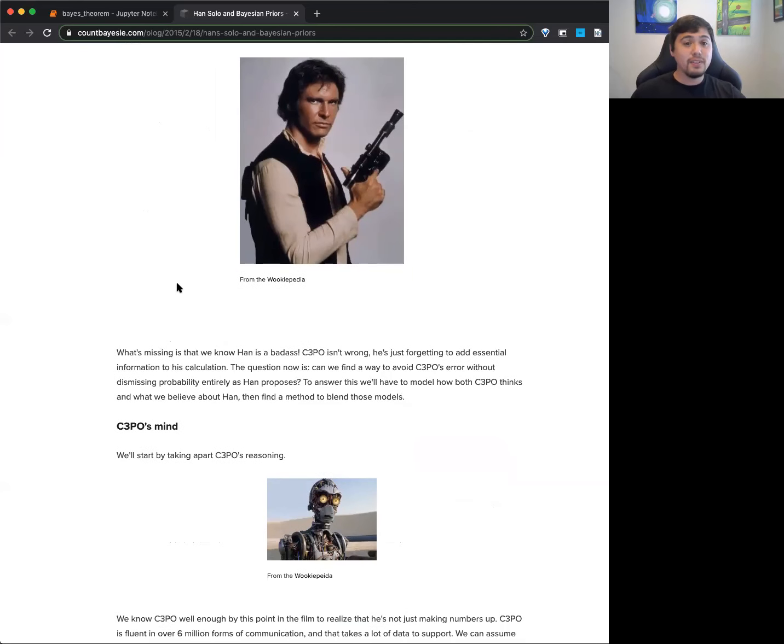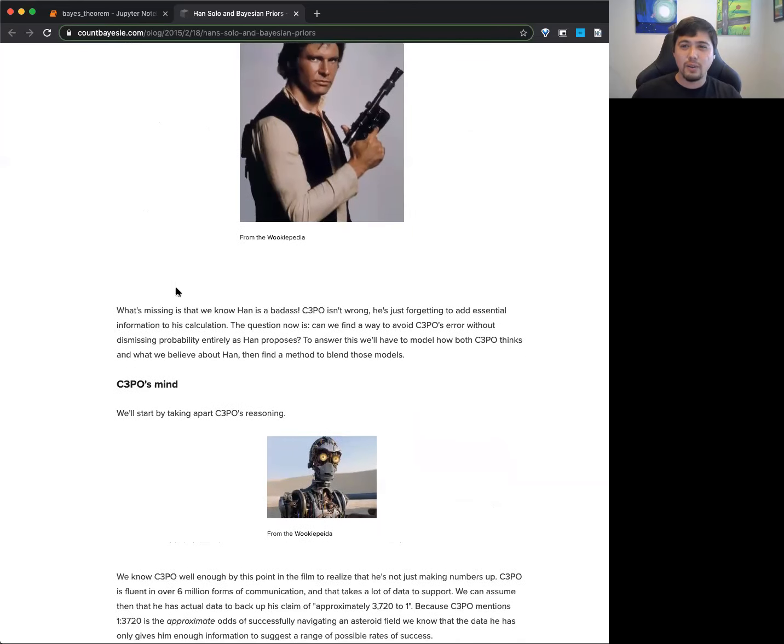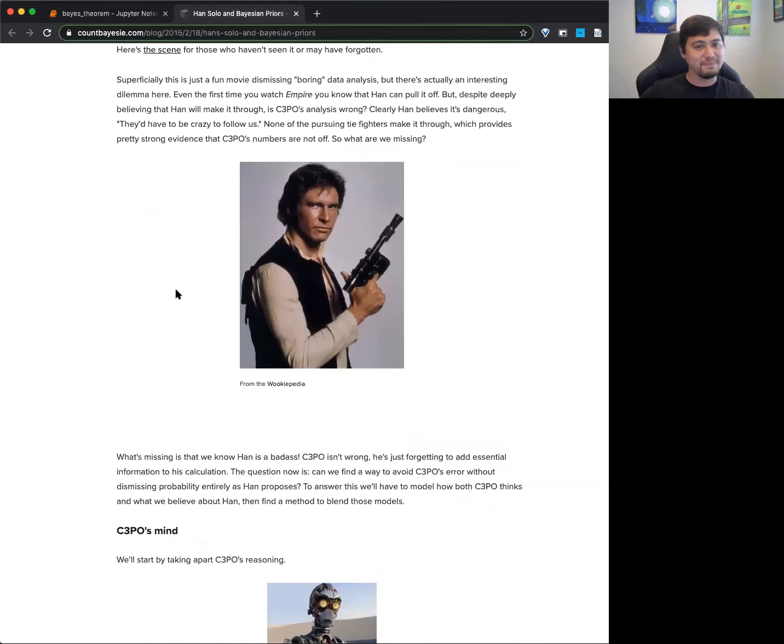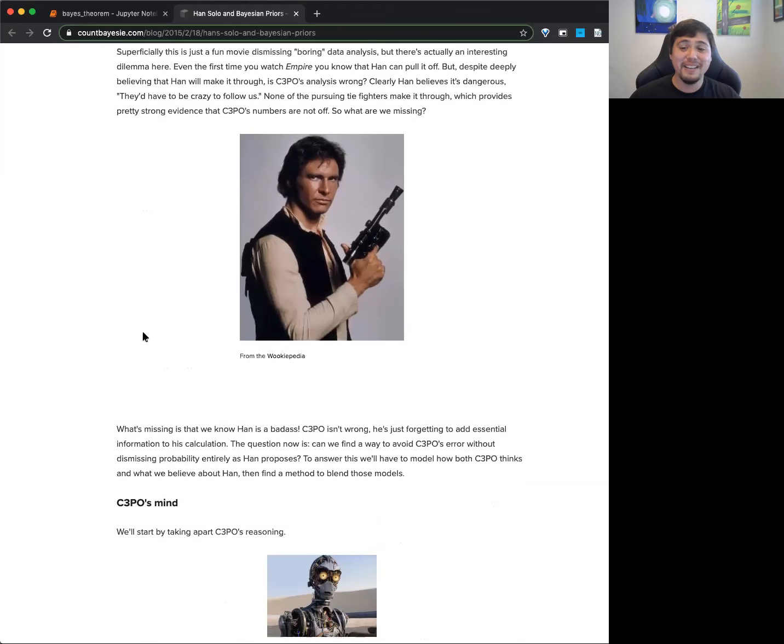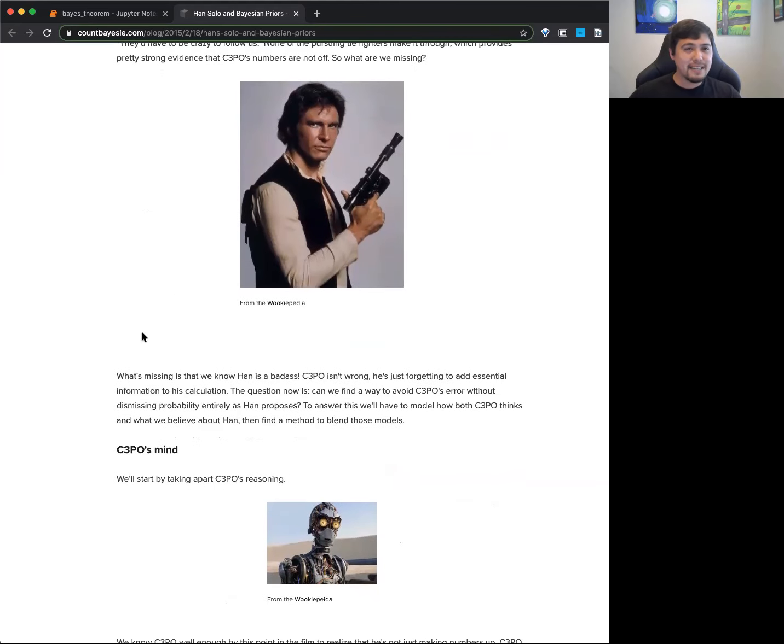And basically you can use Bayesian statistics to figure out, well, okay, obviously they don't die, otherwise the story ends there, and that's not really fun. They break down what the real probability is of Han Solo actually being able to navigate this asteroid field. And it's kind of cool.